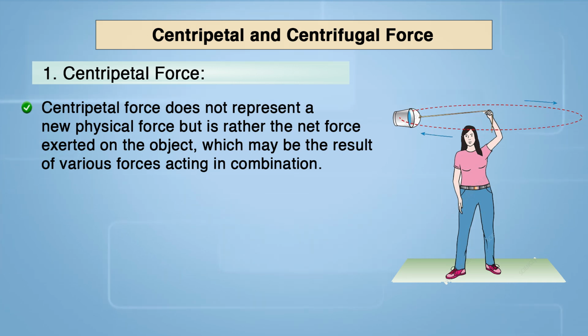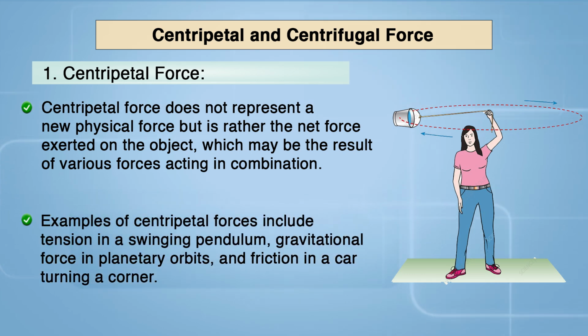Centripetal force does not represent a new physical force, but is rather the net force exerted on the object, which may be a result of various forces acting in combination. Examples include tension in a swinging pendulum, gravitational force in a planetary orbit, and friction in a car turning a corner. That is possible because the centripetal force is acting.